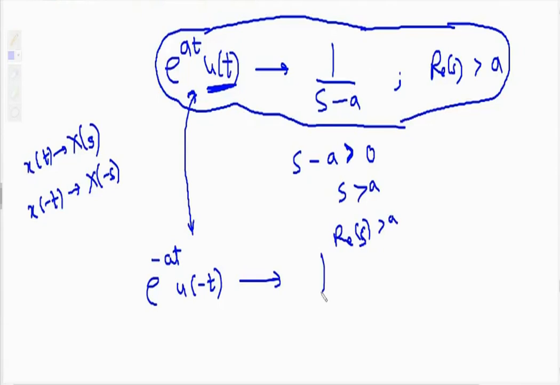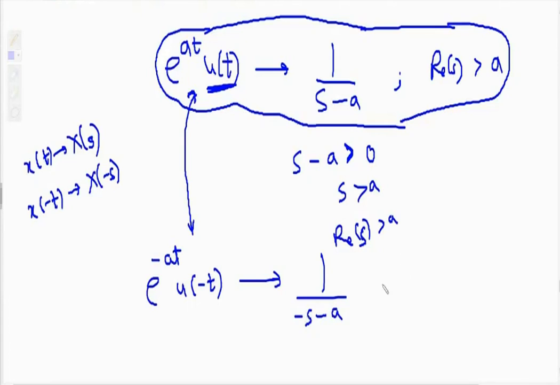And one more thing, if the ROC was greater than, then here the ROC will be less than. So according to this, since t is replaced with minus t, s is also replaced with minus s. The Laplace transform of e raised to at u of t is 1 upon s minus a. Now what is the change here? t becomes minus t, so s will be minus s.